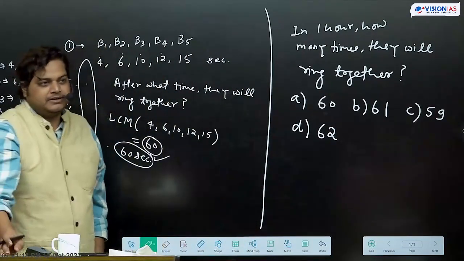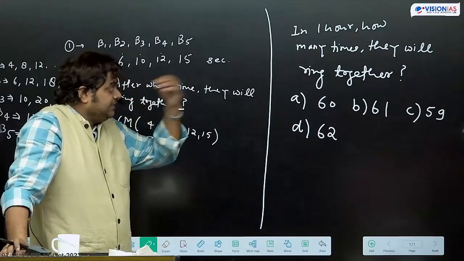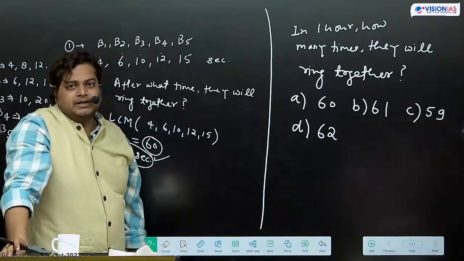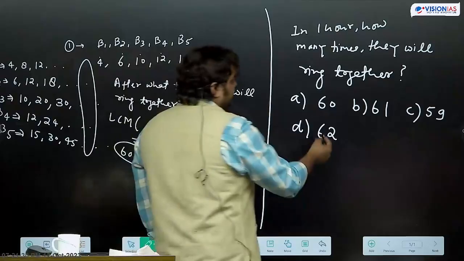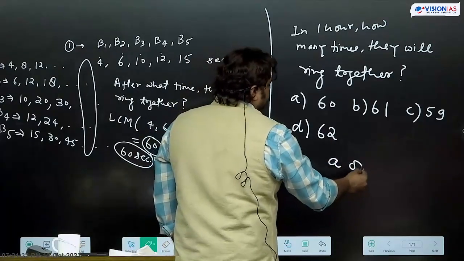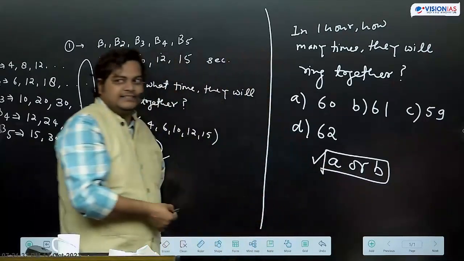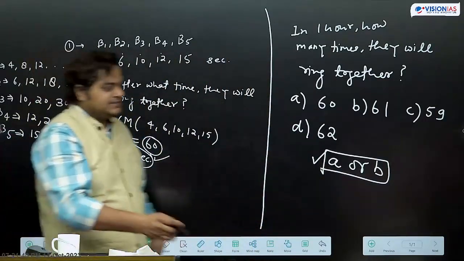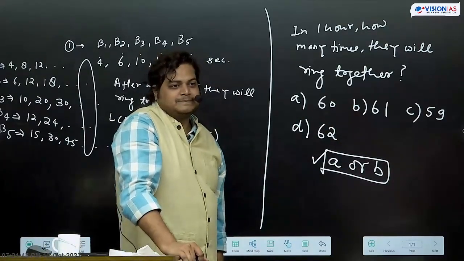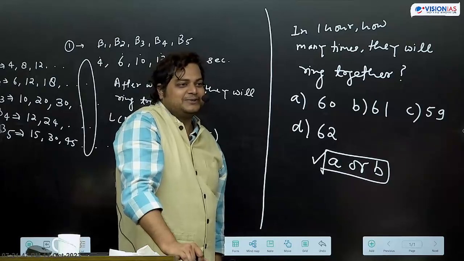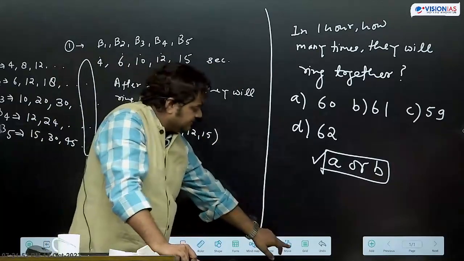60 है ऑप्शन में, so it is coming 60. So this question came in UPSC previous year question, and when UPSC provided the answer key, उसमें it was written A or B, both. If someone has marked A as answer, that was also correct. Someone has marked B, then that is also correct.